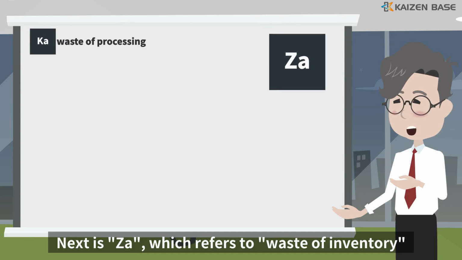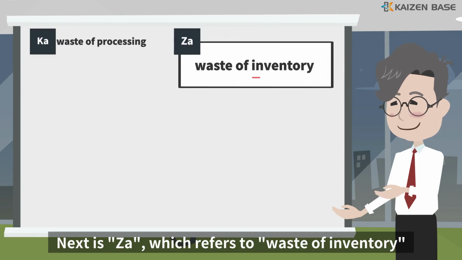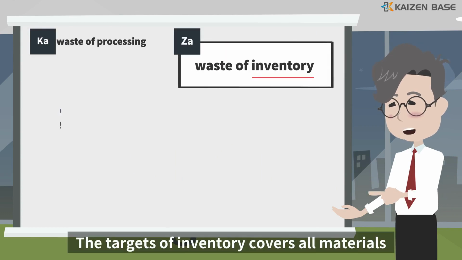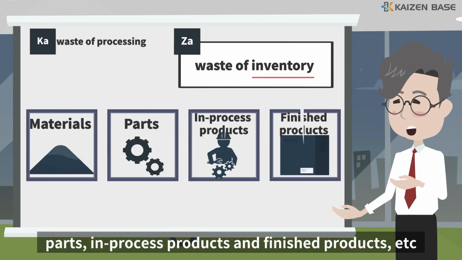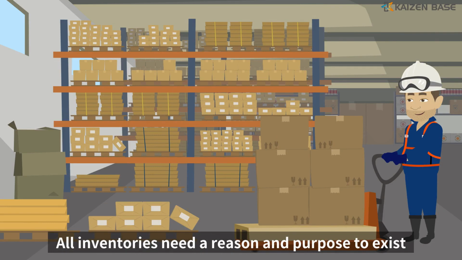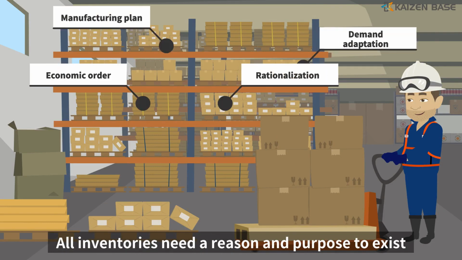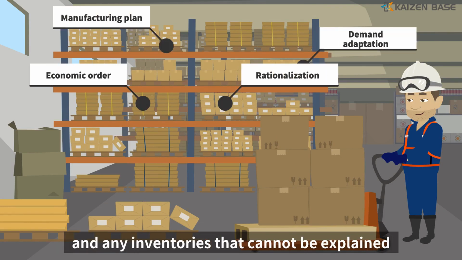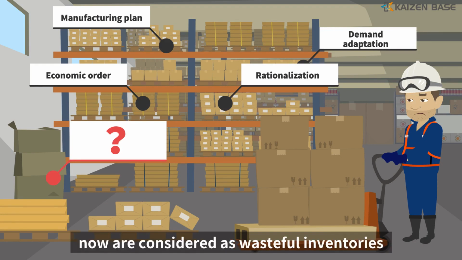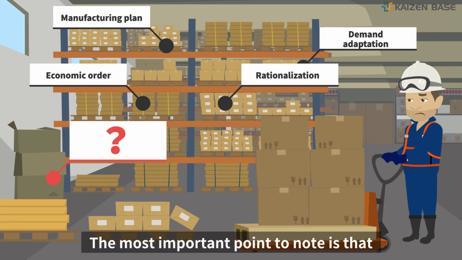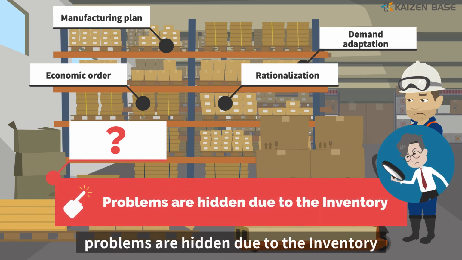Next is Za, which refers to waste of inventory. The targets of inventory cover all materials, parts, in-process products and finished products, etc. All inventories need a reason and purpose to exist, and any inventories that cannot be explained as to why they are stored there now are considered as wasteful inventories. The most important point to note is that problems are hidden due to the inventory.